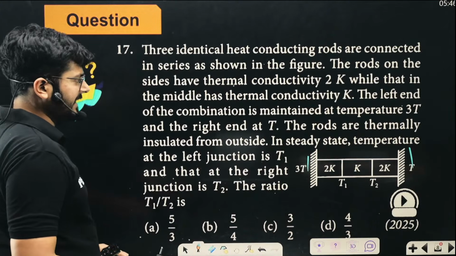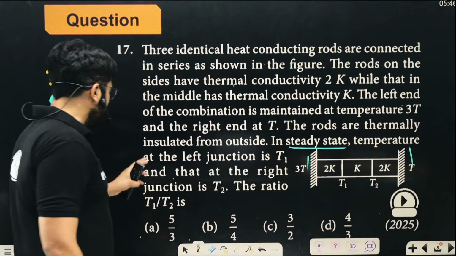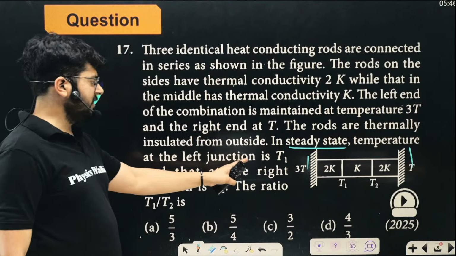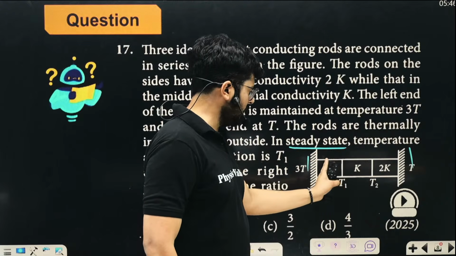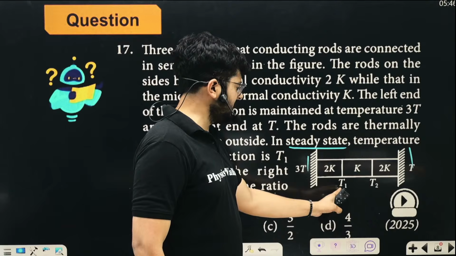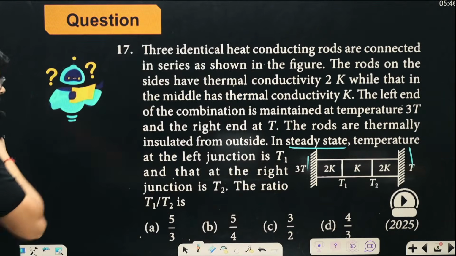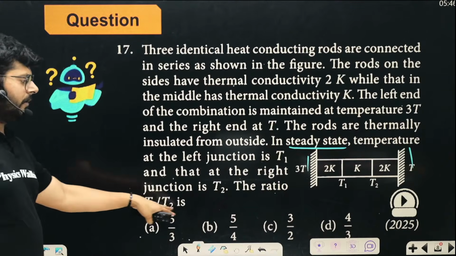In a steady state, what is going to happen? The temperature at the left junction is T1. This is the left junction where two rods are meeting. The temperature at the right junction is T2. So what will be the ratio of T1 upon T2?